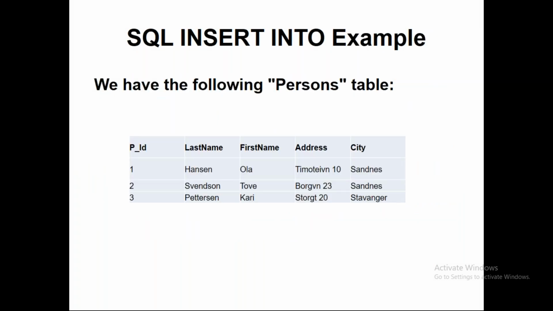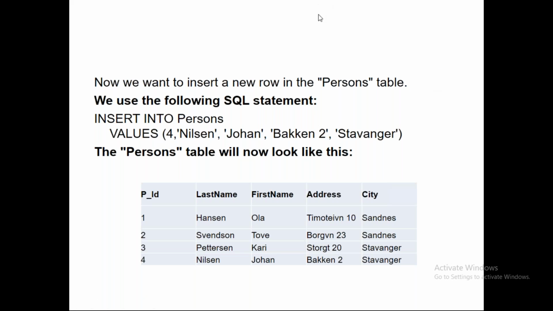Now we'll look at an example. We have the persons table. Now we have 3 records in the table. What if we want to insert a 4th record? INSERT INTO the persons table VALUES 4, Nilsson, Johan, Backend 2 and Stavanger, separated by commas. All the text values have single quotes. The numbers don't have the quotes.